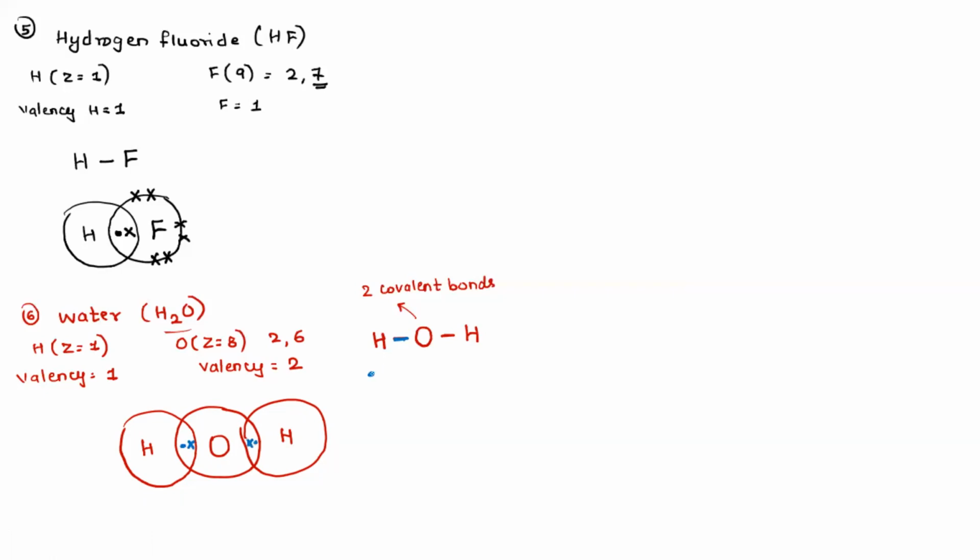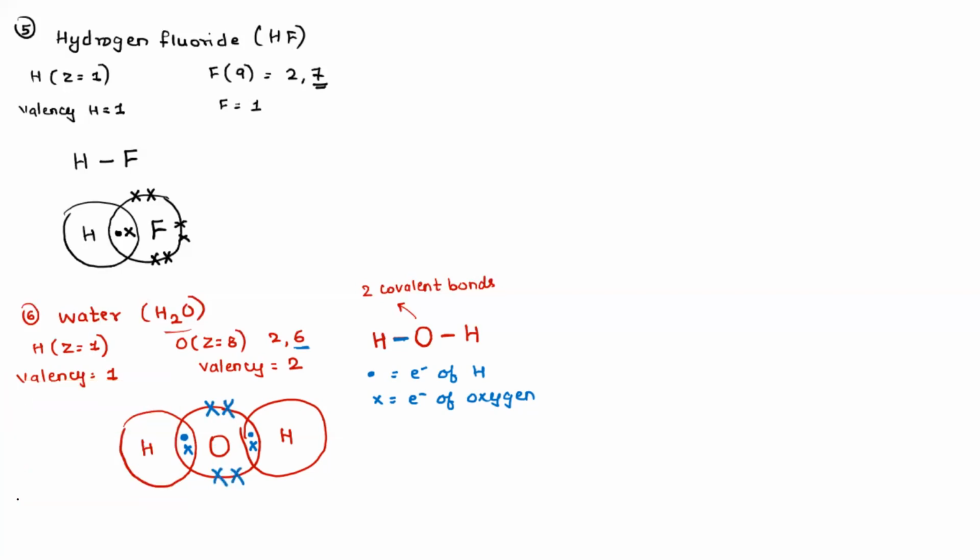I'm showing the dots as electrons of hydrogen and the crosses as electrons of oxygen. Let me write this properly. Now, out of 6 electrons, oxygen has involved 2 electrons, meaning 2 electrons are shared. So there will be 4 more electrons left.